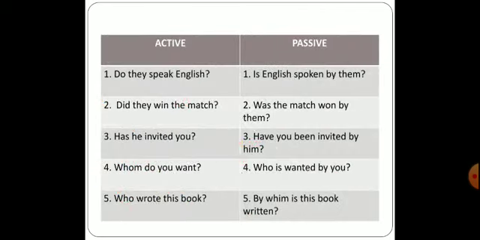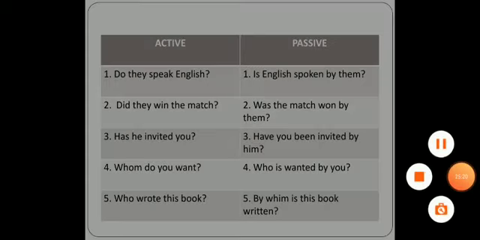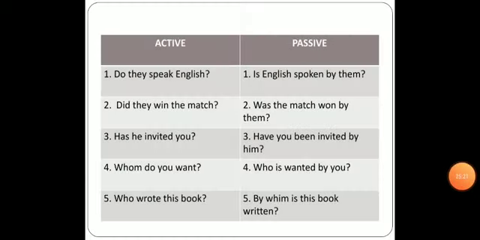So now let us move and go through how it is being changed. Remember, this is really very important. So you can see over here there are two columns. One is for active, one is for passive. So over here we have, do they speak English?